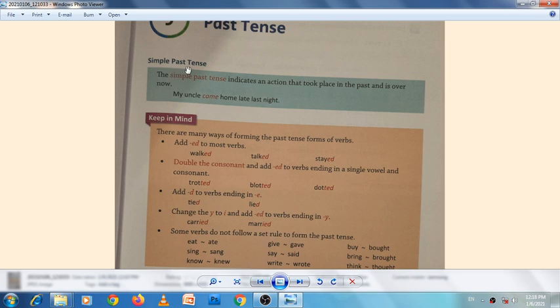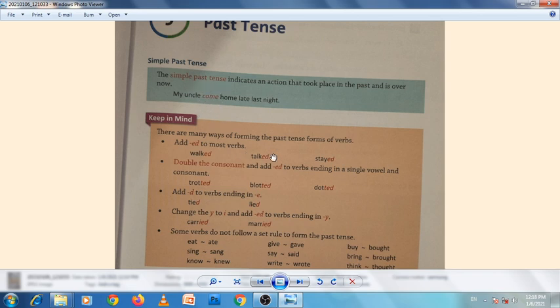So, simple past tense first. The simple past tense indicates an action that took place in the past and is over now. Means an action which took place in the past, something which happened in the past and was completed. Like, my uncle came home late last night. So came, in simple past tense we use the second form of the verb.